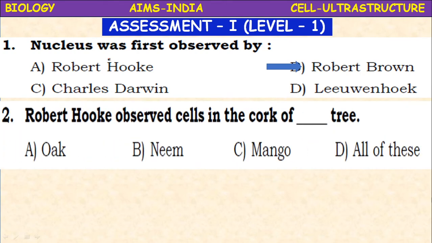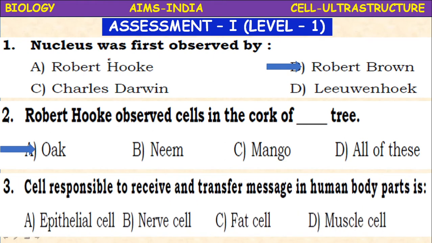Robert Hooke observed the cells in the cork of a tree. Which tree? Oak, neem, mango, all of these. It is the oak plant.